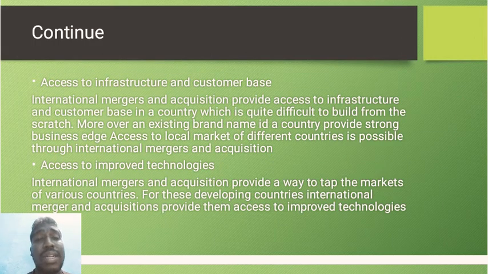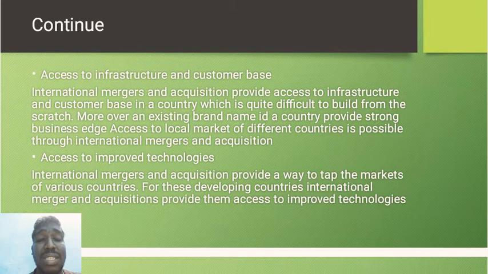Next point, access to the infrastructure and customer base. Access to infrastructure and a customer base is essential in every company. Like Jio, for example. Jio came recently, but it has a lot of consumers with its SIMs, right? So, easy access to customers and the organization, and good relationships.